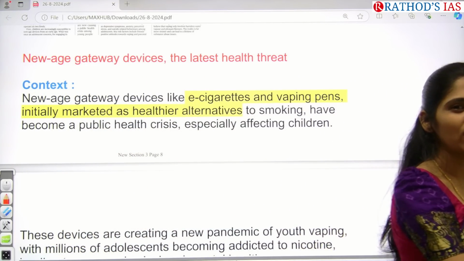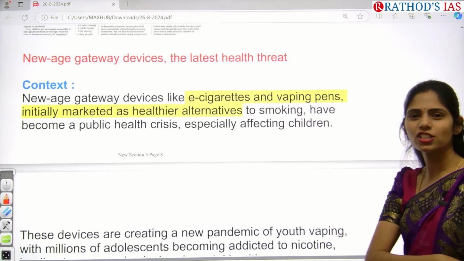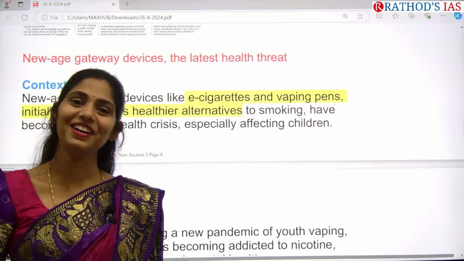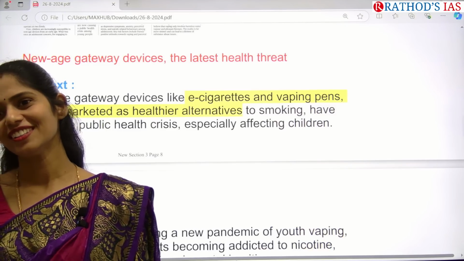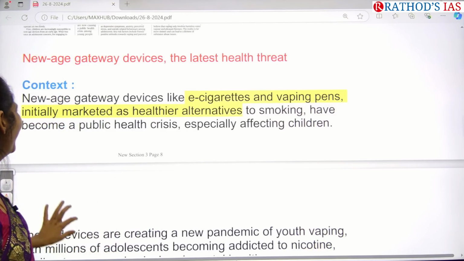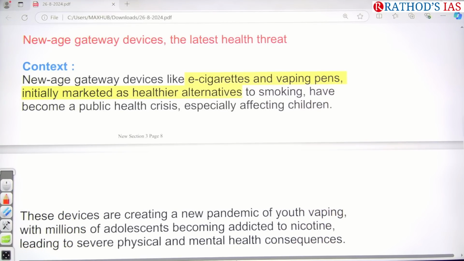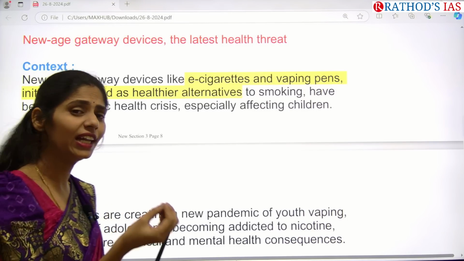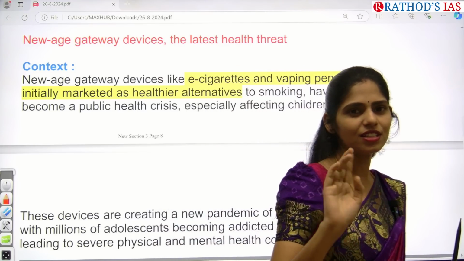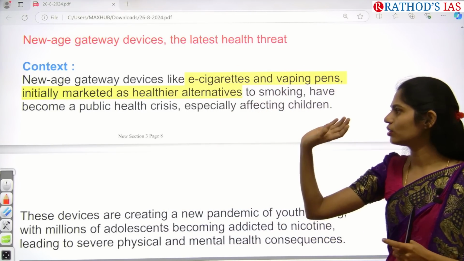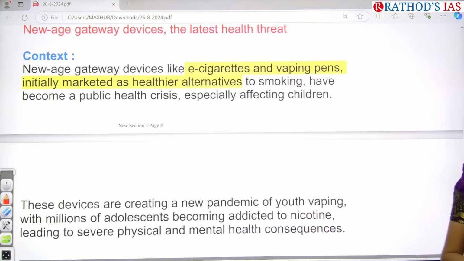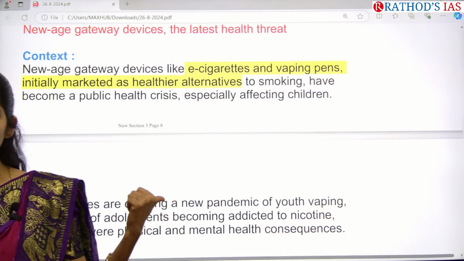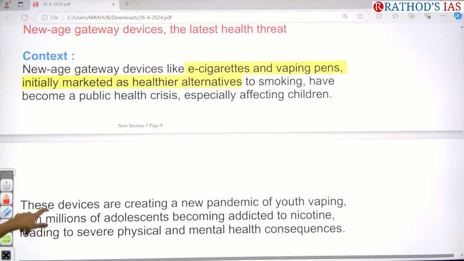So in advertisements they will showcase that they are healthier compared to traditional cigarettes which you can get in the shops. Where will you get cigarettes, in which shop? Yeah, in pan shops you will be getting cigarettes. So rather than the traditional cigarettes, these e-cigarettes and vaping pens are somewhat healthier alternatives. But I'm not saying this, in advertisements they will be showing that there are healthier alternatives to smoking, and now it became a public health crisis because once children and adolescents started using this, they will get habituated. That means they will become addicted, right?